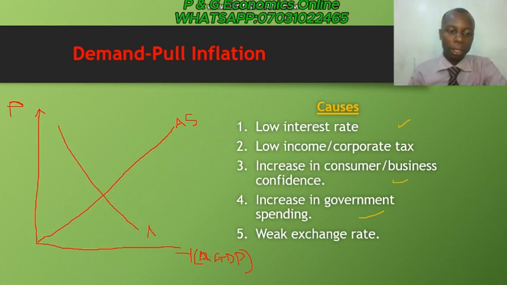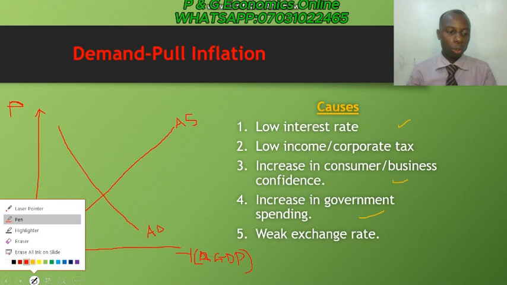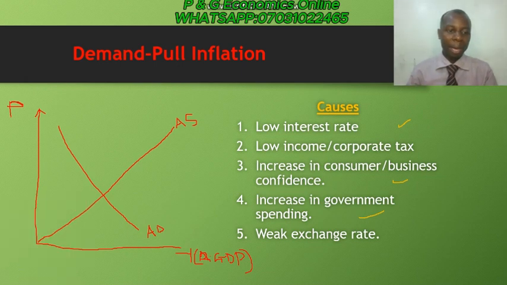Now, because of the point of interception, where they intercept, it leads to what is known as the point of equilibrium. If you trace the point of equilibrium to the real GDP, we have Y1, which stands for the real GDP, the total output that producers are producing in the economy, and here is the price, P1, the price of the items.